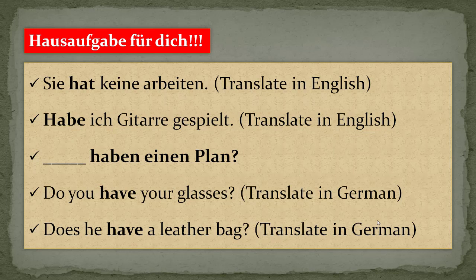Let's see the first. Sie hat kein Arbeiten. This is the proper sentence. Translate in English: Habe ich Gitarre gespielt. Translate this sentence in English. Dash haben einen Pen. You have to use a question word like wo, wann, wie. Find it out. Do you have your glasses? Translate in German. Okay. Does he have a leather bag? This is also an English sentence you have to form in German.